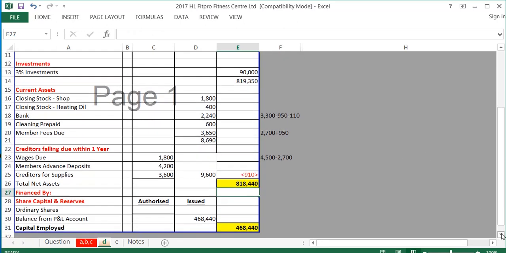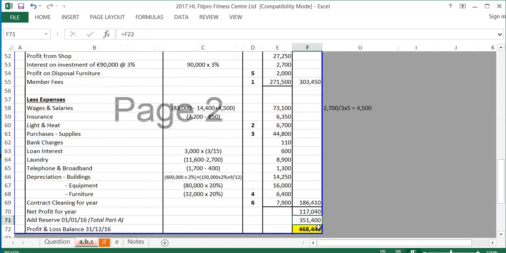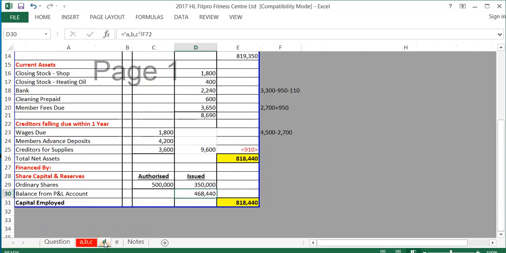Nearly finished the balance sheet now. We just have to do the small bit at the end. So the ordinary shares, we have to put in our authorised and our issued share capital. We'll get those from the top of the question. The authorised share capital is 500,000 and the issued share capital is 350,000. The balance from the profit and loss account I will get from part C of the question, which is 468,440, which is just this figure here, the total of Part C. And I add these together, this gives me my capital employed of 818,440, so my balance sheet has balanced.